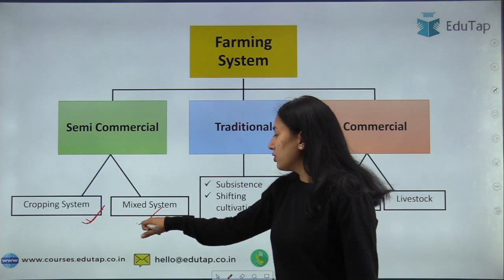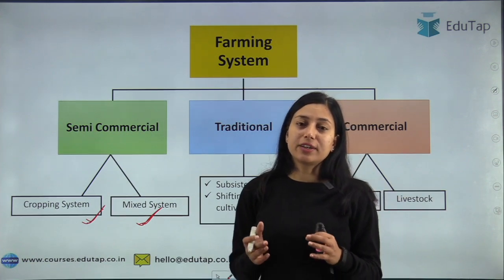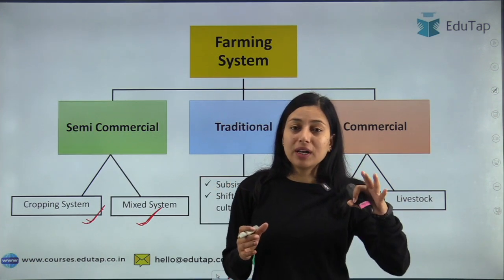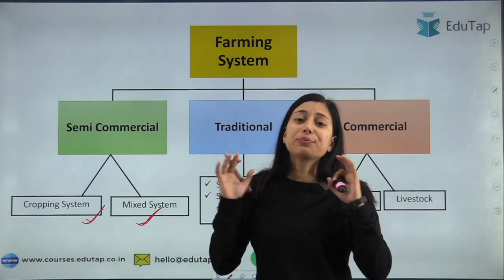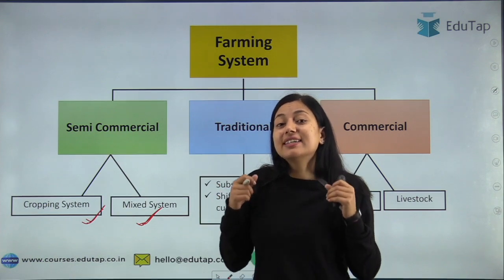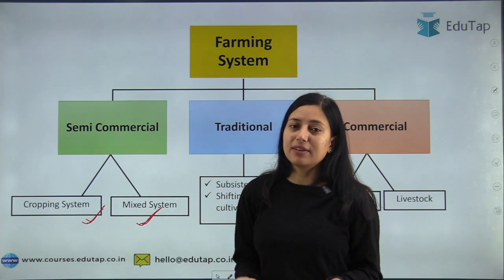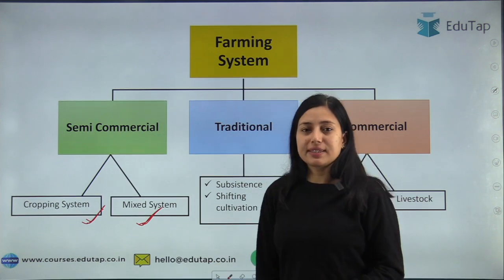Now moving on to the mixed system. Students, in the mixed system, what a farmer is trying to do is mix one or two enterprises, like he has a crop field and has livestock. He is trying to mix those enterprises. And why is he doing so? Because his aim is to increase his profitability and economic benefit. So that is your mixed system.